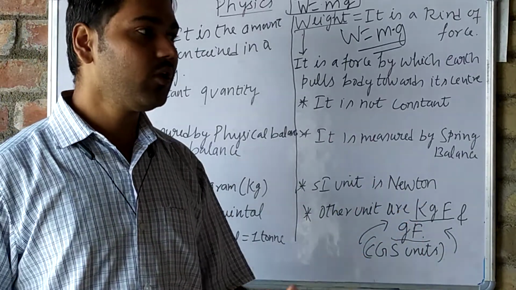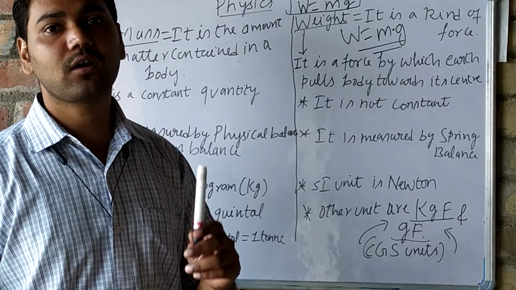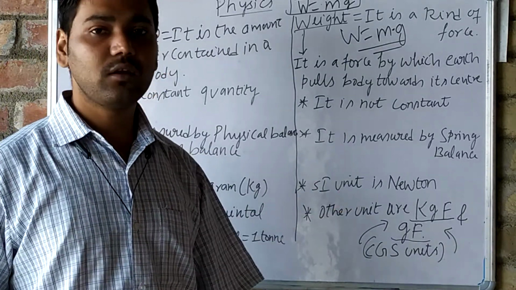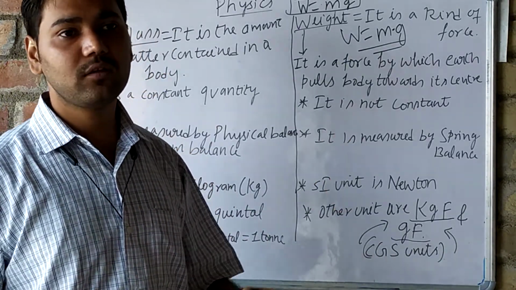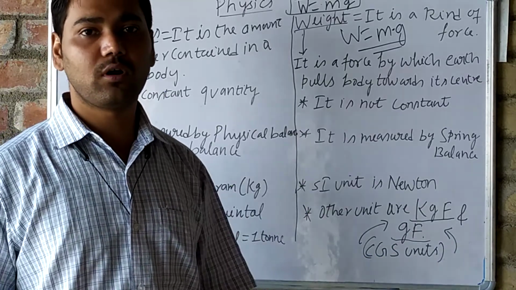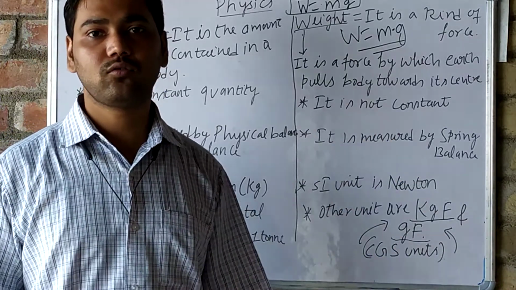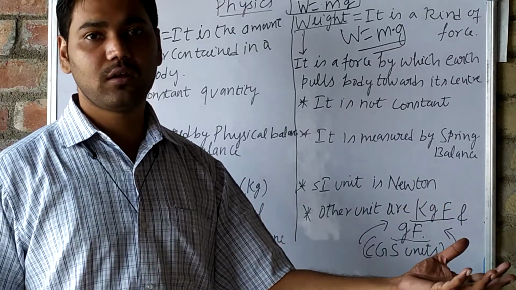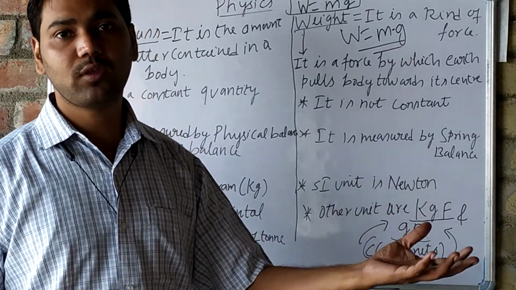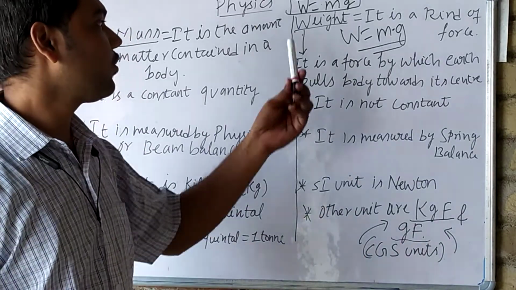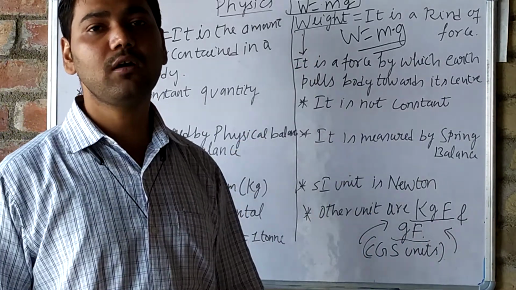Why? Because the stone has weight, and weight is a kind of force by which the earth attracts it, that is, the earth is trying to pull it downward. As soon as you release it, it will fall down. So you will feel a force from the stone. That is weight, and weight is actually a force.